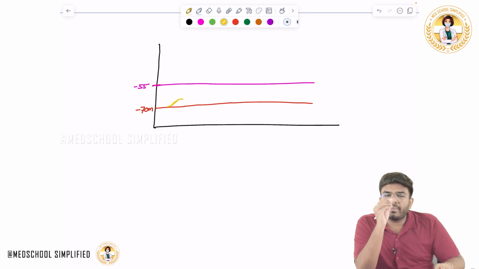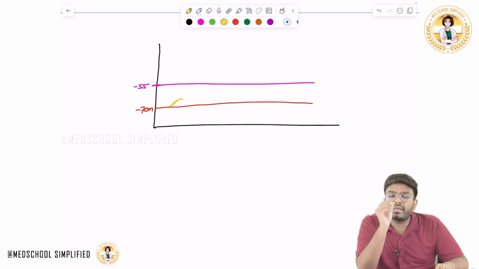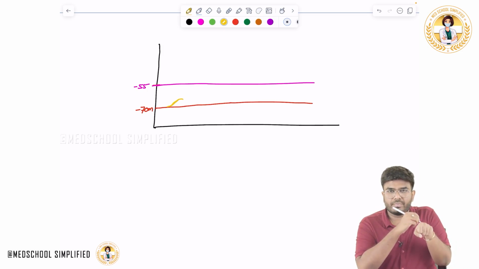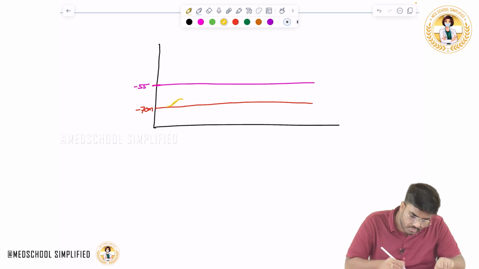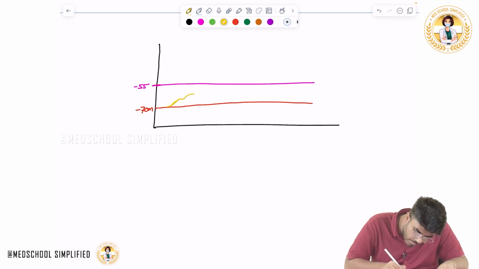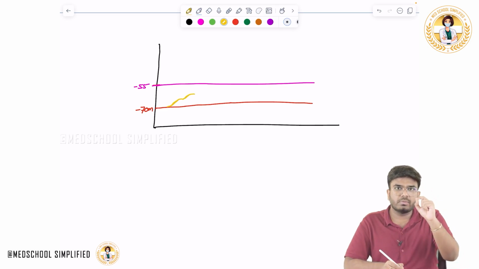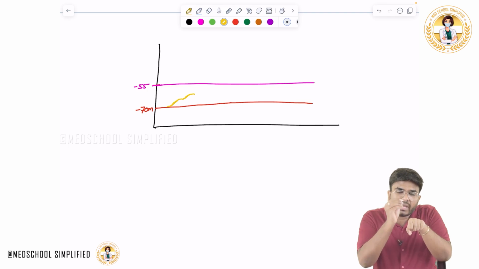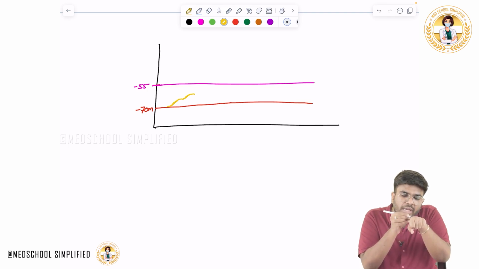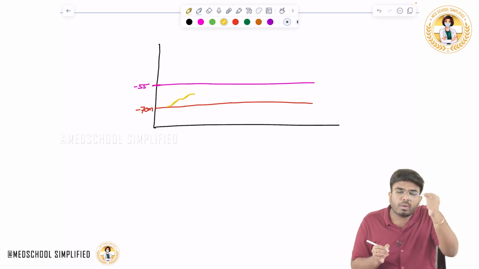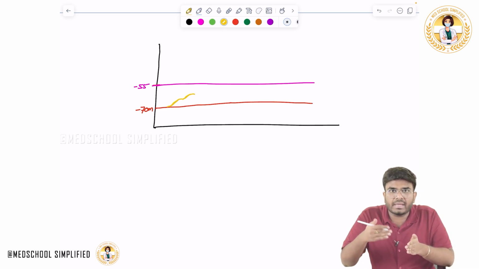It goes from minus 70 to minus 68 or minus 65. When it is trying to die off, immediately I give a little bit more stimulus, so the membrane voltage from minus 65 goes to minus 62. When it's trying to die off, again I give stimulus. Repeatedly within a very short time, I am giving very little stimulus so that more and more sodium will come, adding up.